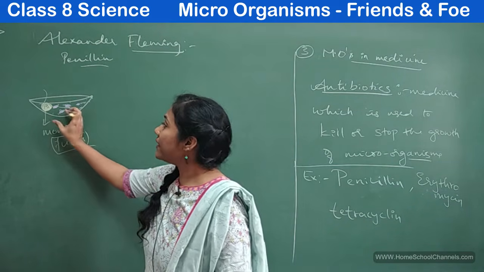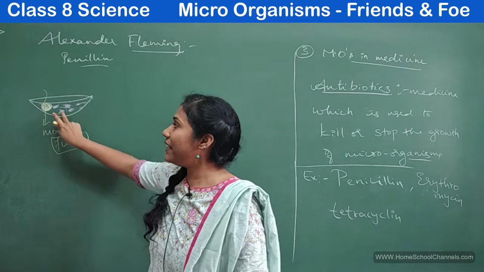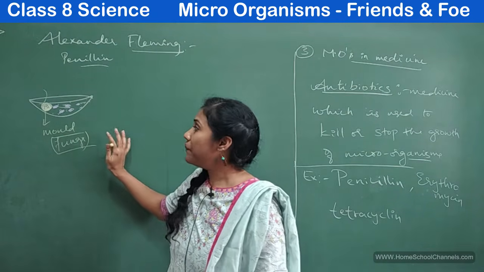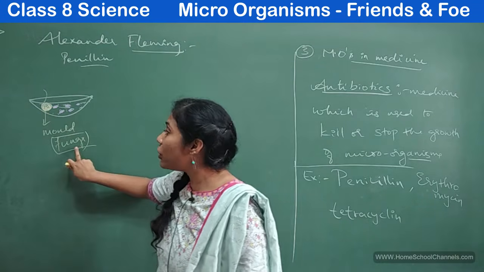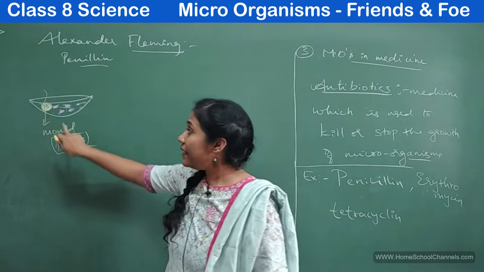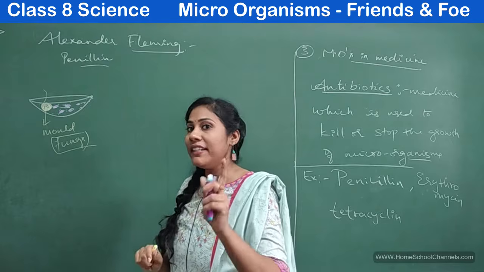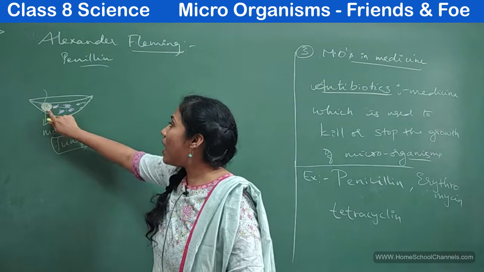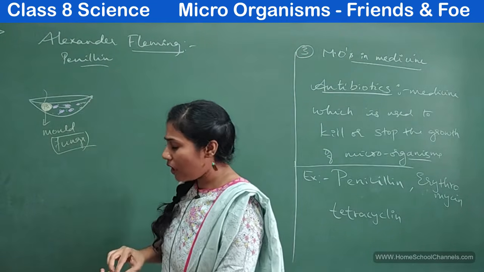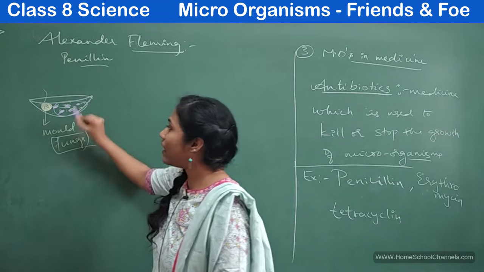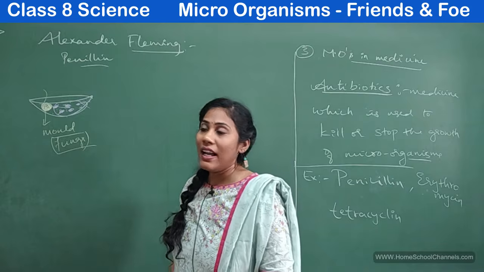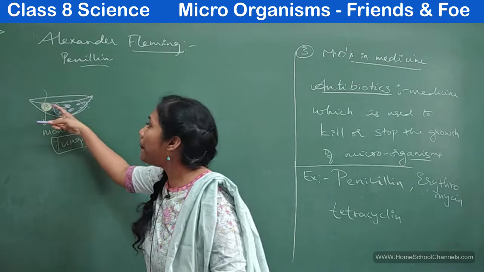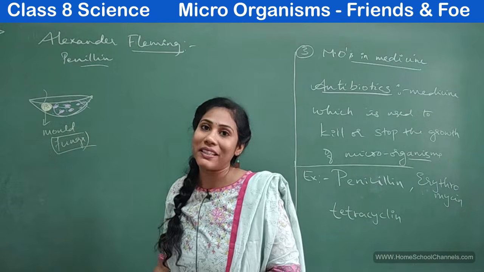So along with the harmful bacteria that were growing, after a few days he observed the growth of mold also, that is fungi. And this mold did one interesting thing. This mold destroyed all these harmful bacteria. It killed them, and also stopped the growth of the harmful bacteria.